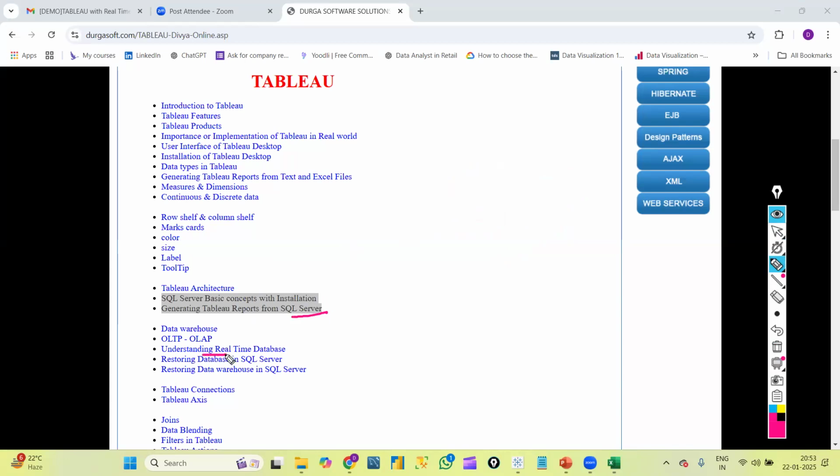So the next concept is what is a data warehouse, and what is the difference between a database and a data warehouse. Then I'll give you an understanding of a real-time database. The database we are going to use is called Adventure DW. I'll give you that database, and I'll show you the restoration process of that database in SQL Server. We will connect that database to Tableau and create the graphs.